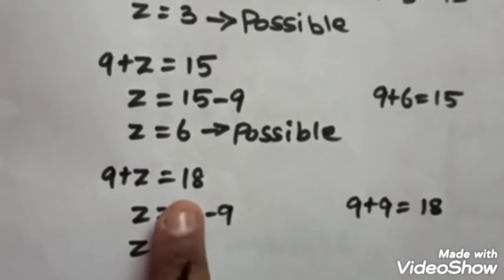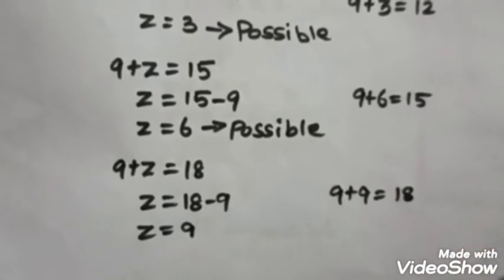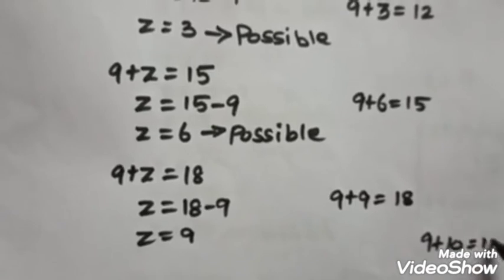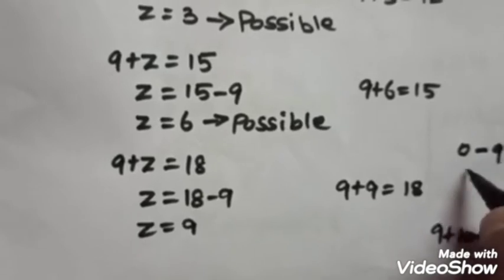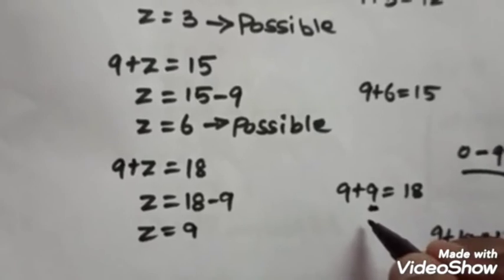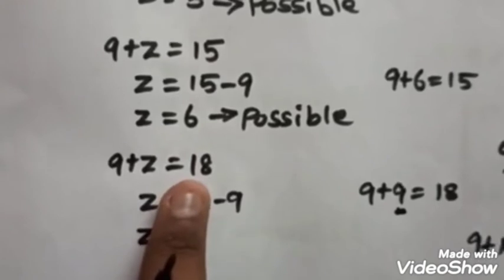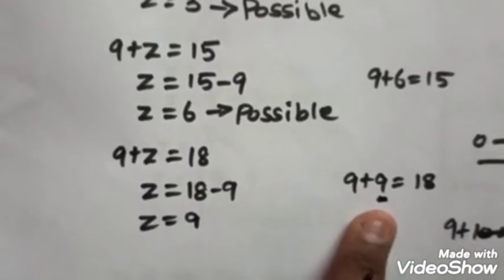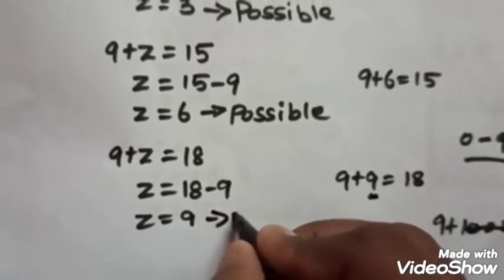So next we move on to 27. It would have to be greater than 9. Now if you move on to another number, 9 plus 10 is equal to 19. The single-digit numbers are 0 to 9 only. So here we reach up to 9. We need not check any other value, because if we move on to 27, it will always be a 2-digit number. So the single-digit numbers are from 0 to 9. Here we reach 9, because of that we stop here. So 9 is also possible.